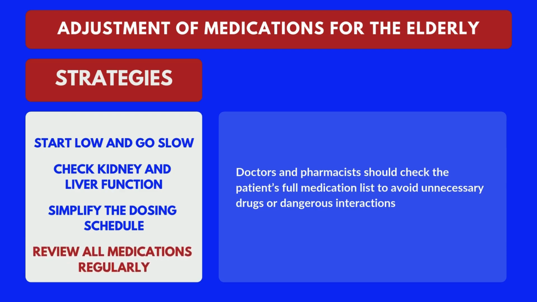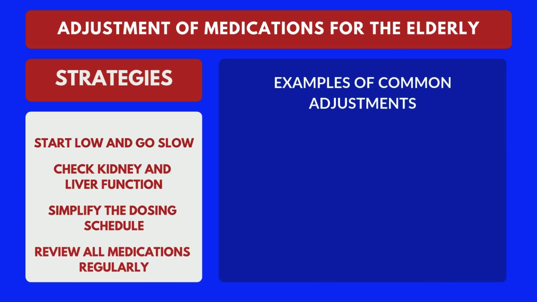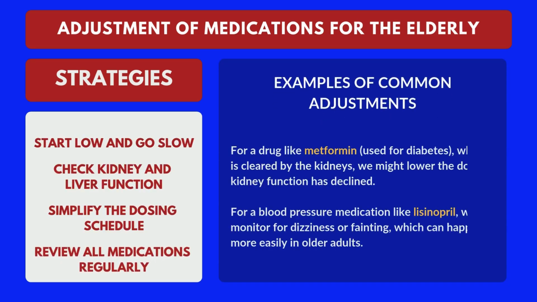Doctors and pharmacists should check the patient's full medication list to avoid unnecessary drugs or dangerous interactions. Examples of common adjustments. For a drug like metformin, used for diabetes, which is cleared by the kidneys, we might lower the dose if kidney function has declined. For a blood pressure medication like lisinopril, we'd monitor for dizziness or fainting, which can happen more easily in older adults.